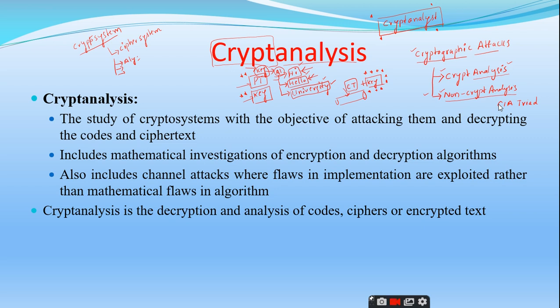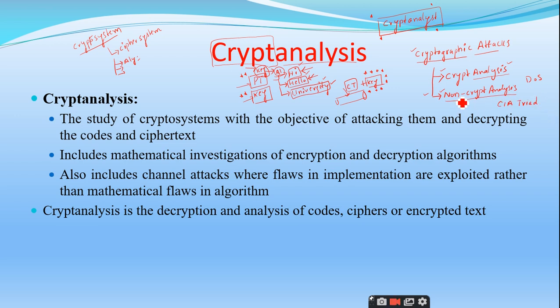These two techniques are used to compromise confidentiality in a non-cryptanalysis manner. Similarly, to compromise integrity you may use masquerading, replaying, repudiation, or modification. And to compromise availability, you might have gone through the concept called DOS. What is DOS? Denial of service. Super, right?